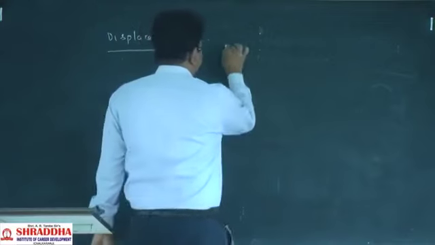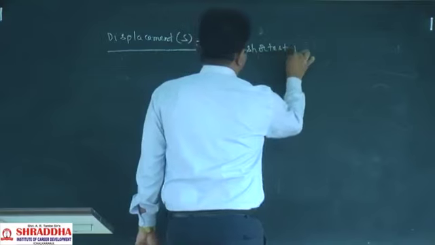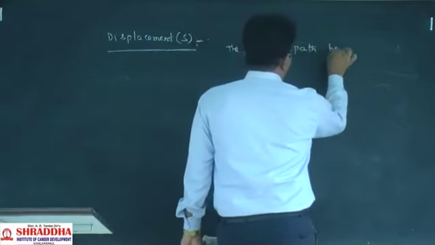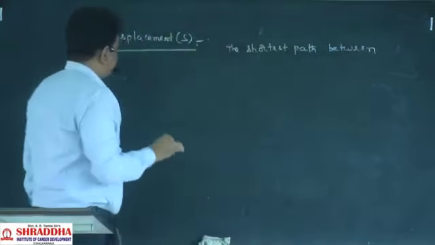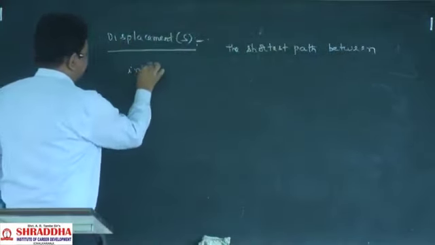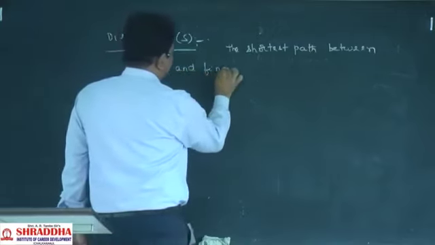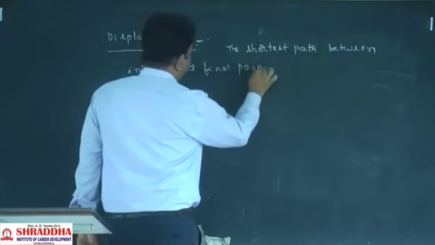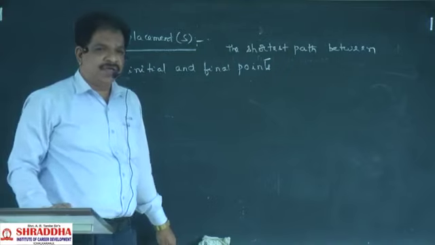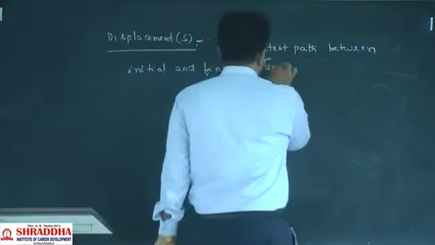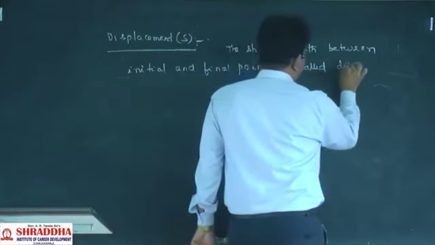The shortest path between the initial and the final points is called displacement.